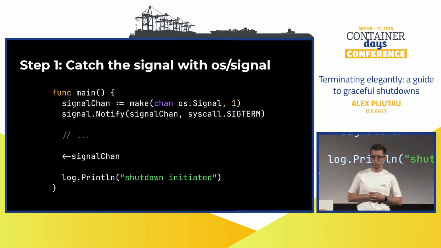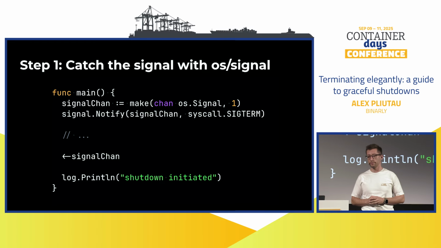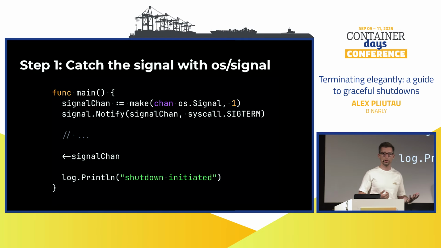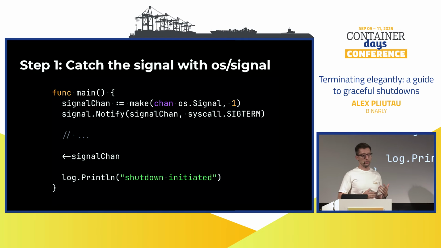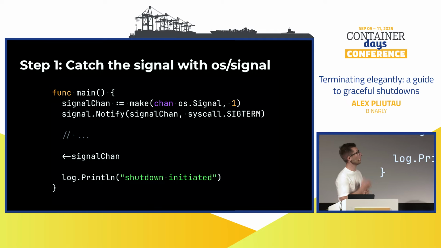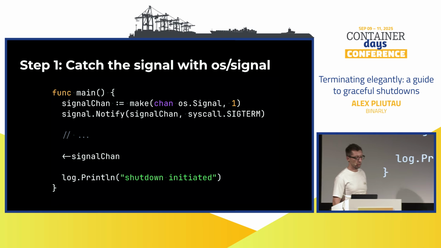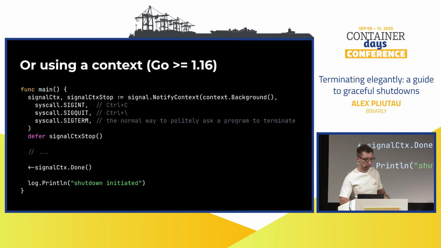Where do we start? Remember, there is this pre-stop hook that we can use, sent to our program, but because we control the application, we change the source code, you get more flexibility with catching the signal. And in Go, you can do it nicely with the os/signal package. There are actually two ways of using that at the moment. One is using a buffered channel of size 1, where you specify which signals you want to catch, and then you read from this channel in a blocking manner, and here you basically catch your signal at the last line.